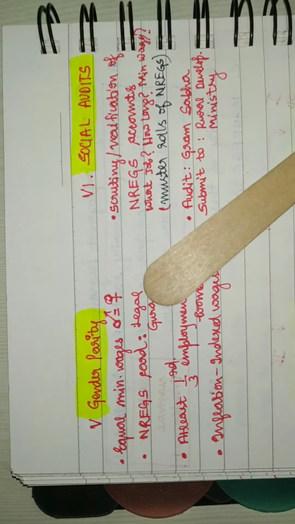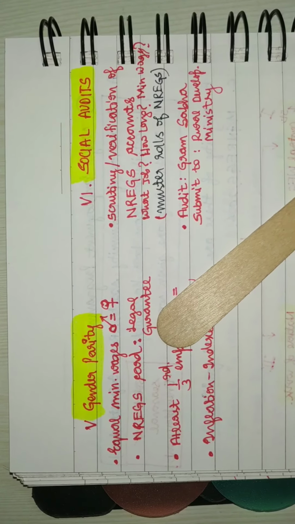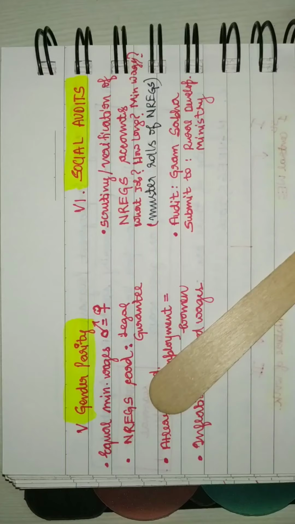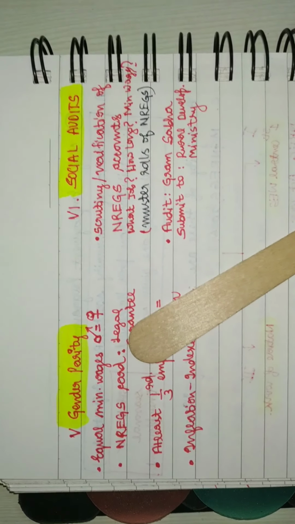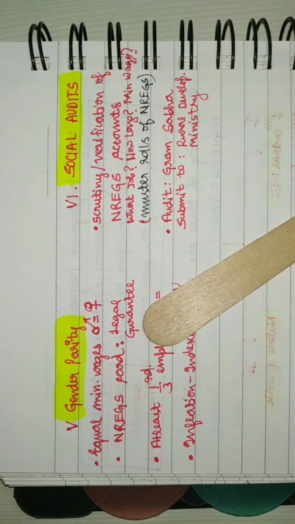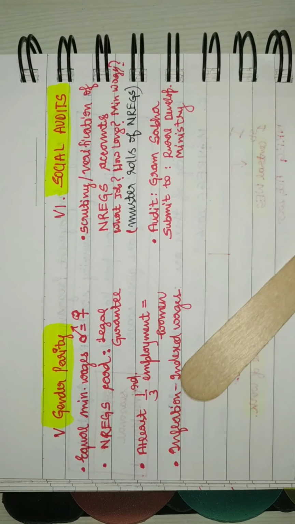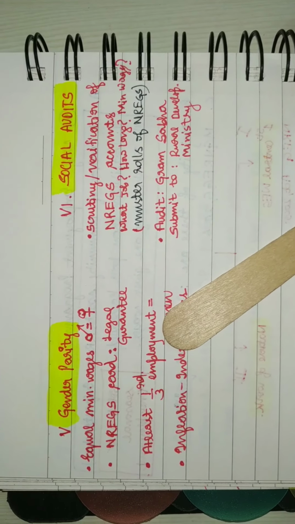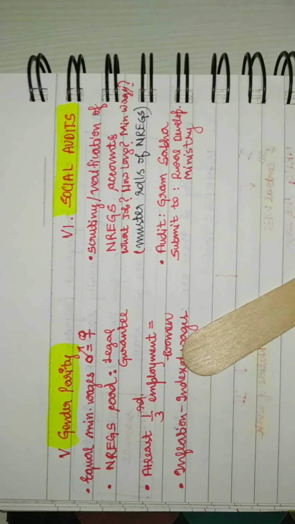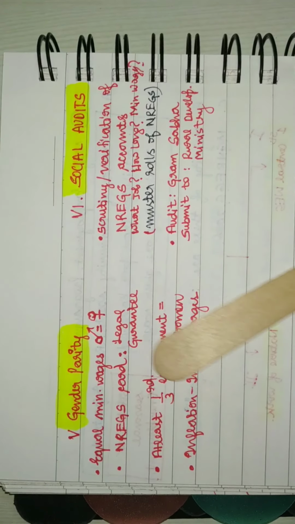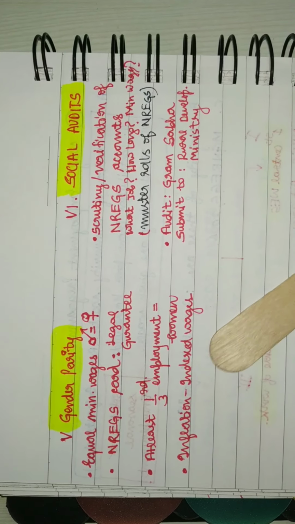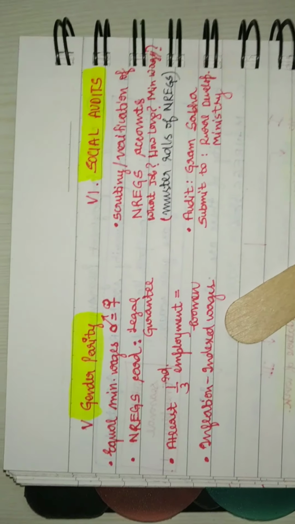The fifth feature of NREGS is gender parity, which says equal minimum wages for both male and female, although it was so earlier also. But what it has done is that there is an NREGS card, and it has ensured a legal guarantee to both of them, right? And the new amendment has said that at least one third of employment must be reserved for women. And moreover, after a few months, inflation indexed wages were introduced, inflation indexed minimum wages to be accurate.